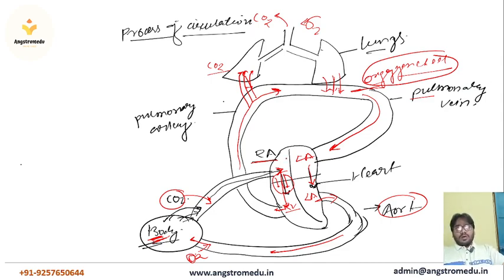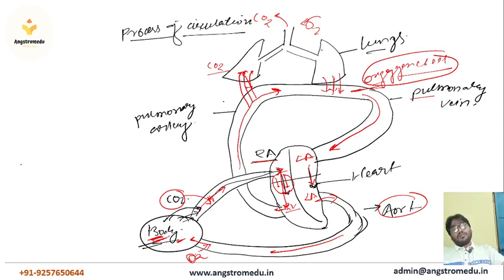Now we are going to start from the body. If the body is full of CO2, then it is necessary to remove the CO2 from the body. So this CO2 is transferred into the blood, and this deoxygenated blood is present first in the right atrium of the heart. From here the blood will be transferred into the right ventricle via the tricuspid valve.